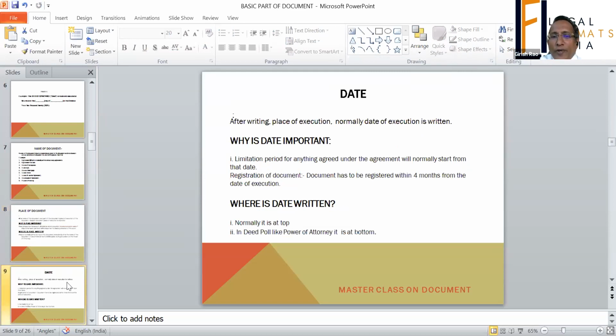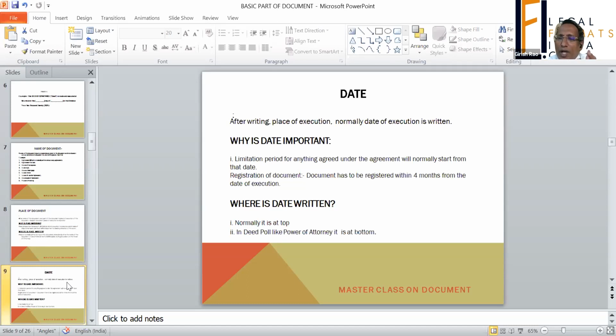After writing place of execution, normally date of execution is written. Why is date important? Because it is the date on basis of which limitation period will start. Again, the date will also indicate the date within which document has to be registered. A document has to be registered within 4 months if the document is mandatorily required to be registered.